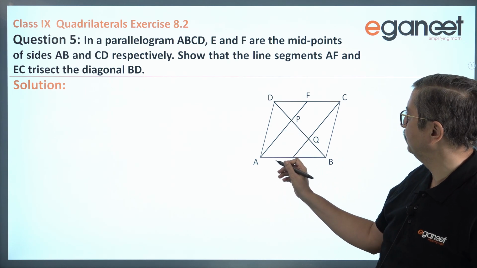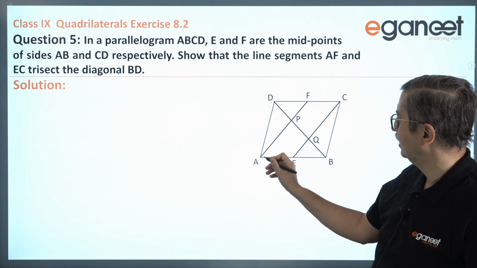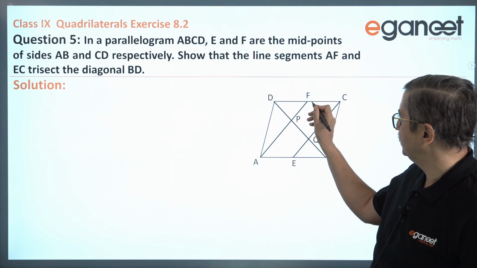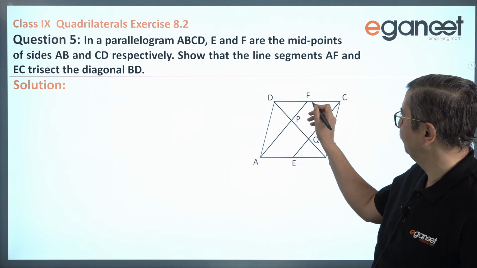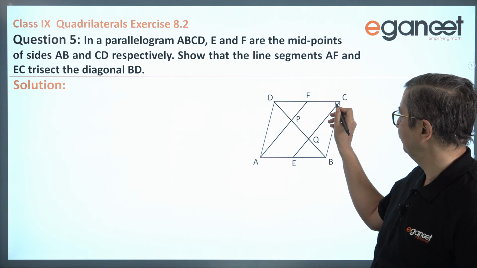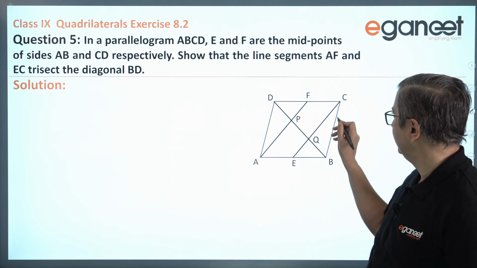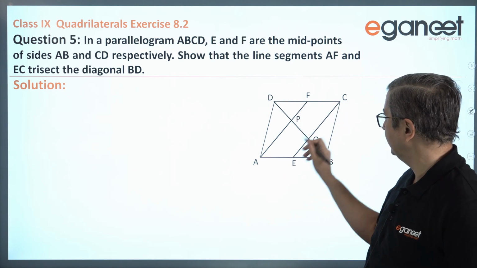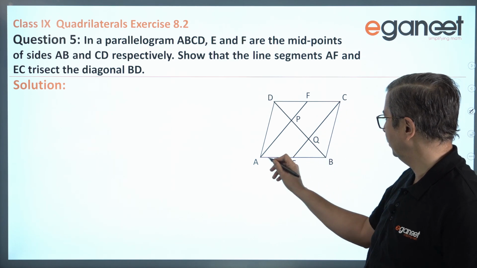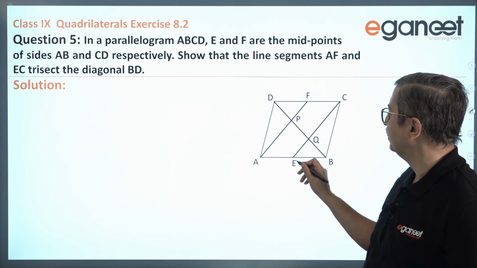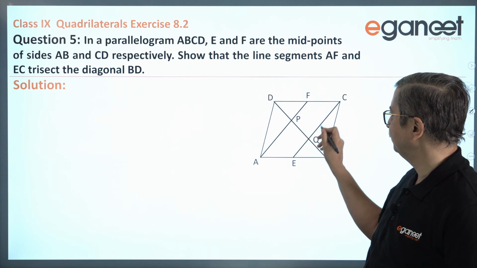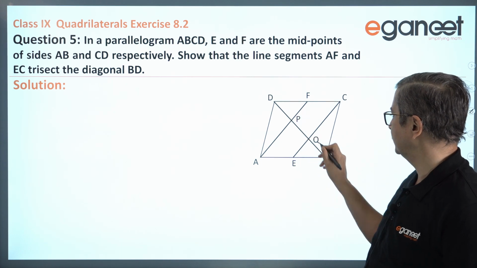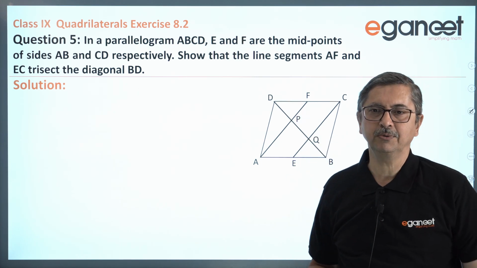is that if you join this line AF, which is joining this vertex A with F, which is the midpoint of DC, and line CE, which is joining this vertex C with the midpoint of AB, that is E, these two lines will trisect this diagonal BD. So how are we going to prove it?